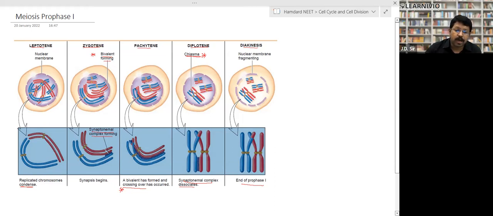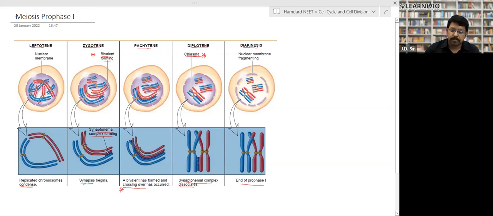In pachytene, what happens? Look, the next stage is pachytene. In pachytene, they exchange the parts, right? They exchange their chromosome parts. Look, red one has given to blue one, and blue one has given its part to the red one. This process is called crossing over. So crossing over takes place in pachytene, meaning exchange of the parts. Synapsis, meaning the synaptonemal complex, takes place in zygotene. Crossing over takes place in pachytene.